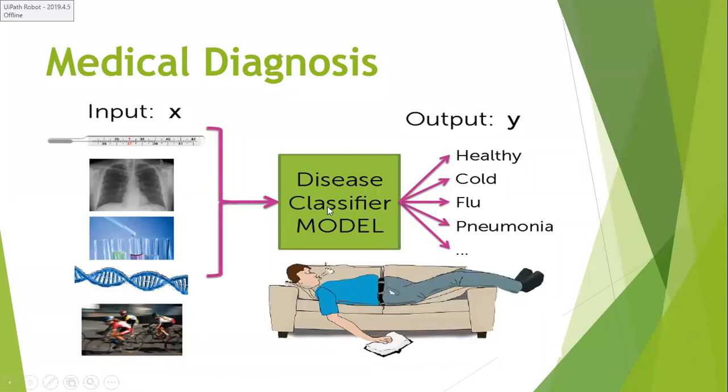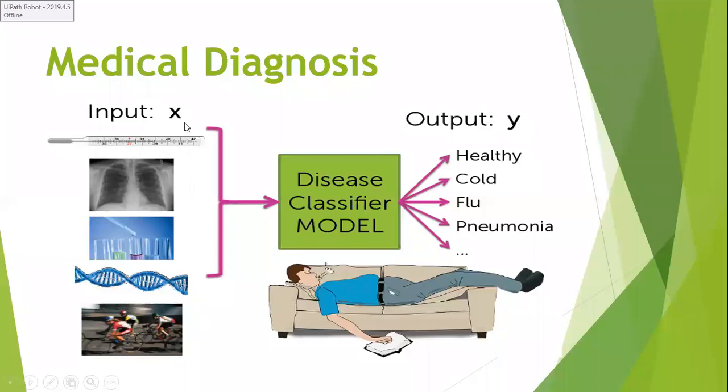Based on these input features, I'm going to predict whether you are healthy, or suffering with cold, or flu, or pneumonia, all these things. So I will build a classifier called a disease classifier model. This classifier model will take all these input features and predict one of the labels that has been given here. If everything is fine, it will predict that you are healthy.